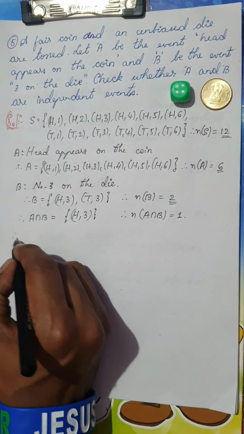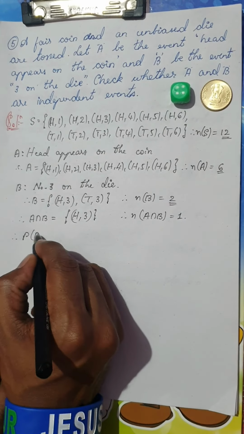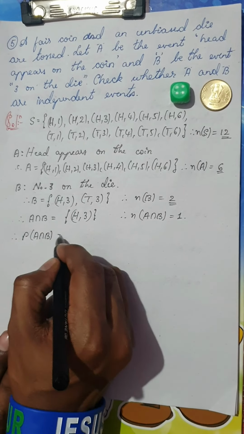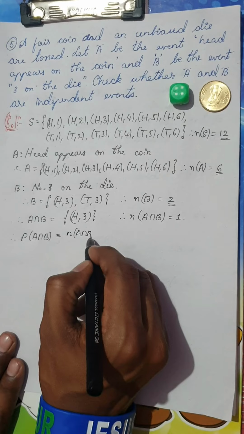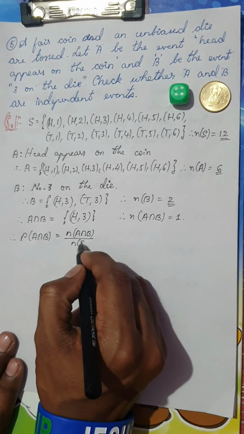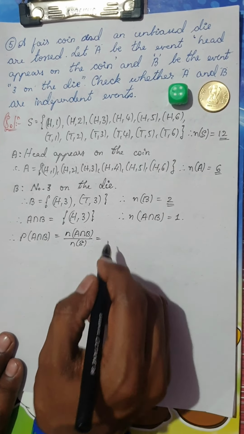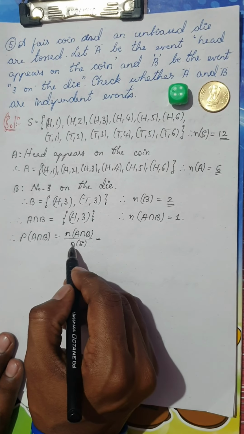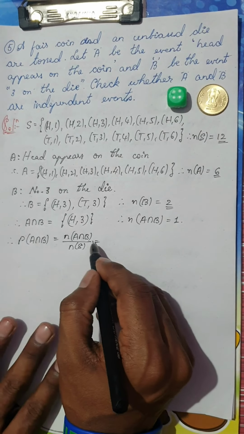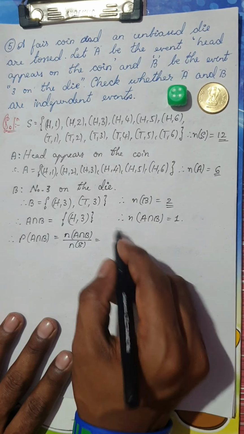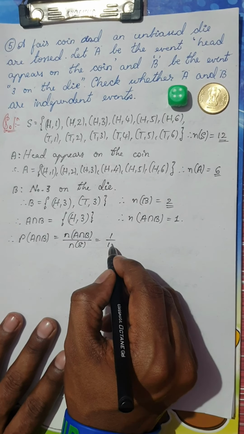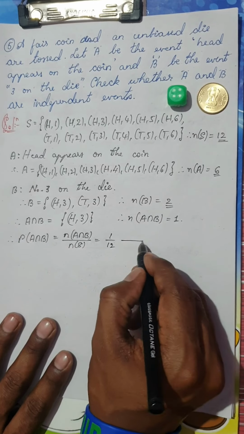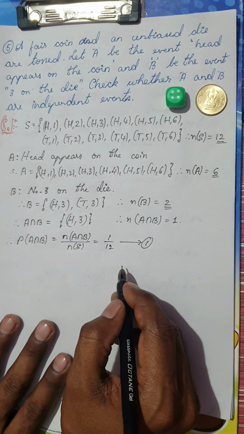First let me find the probability of A intersection B. P of A intersection B is the number of elements in A intersection B divided by the number of elements in the sample space, that is favorable number of outcomes by total number of outcomes. So n of A intersection B is 1 divided by n of S, which is 12. Let me consider this as equation 1.